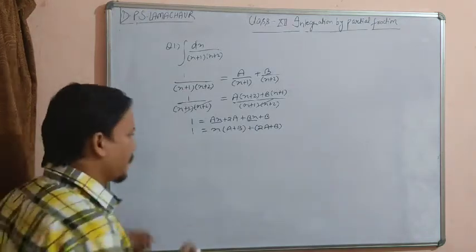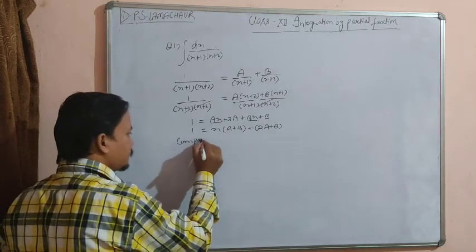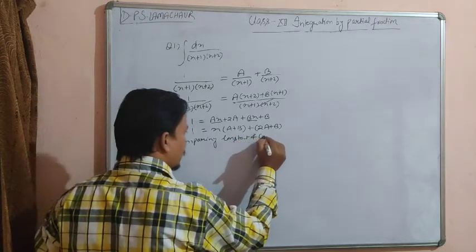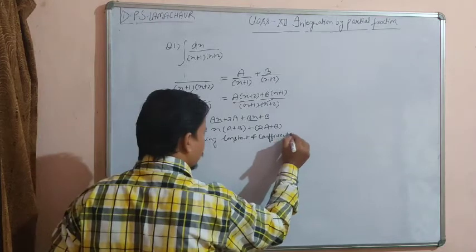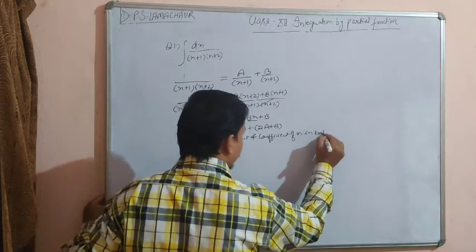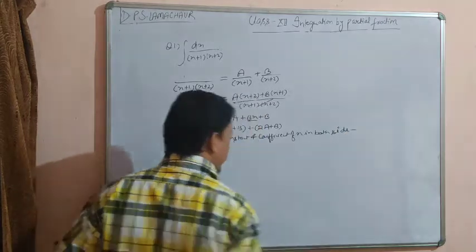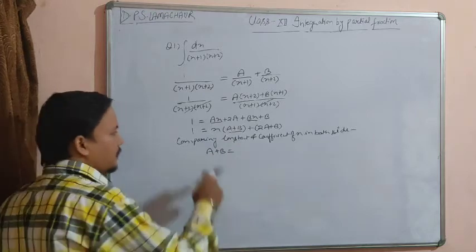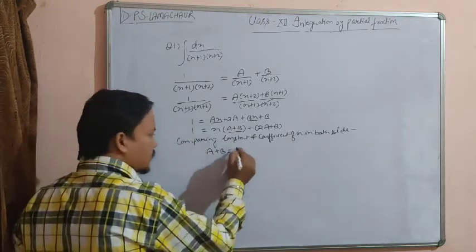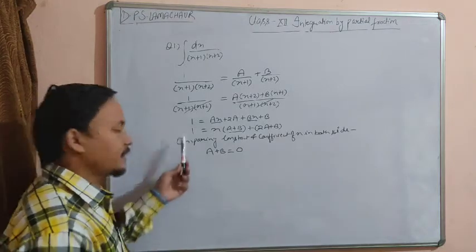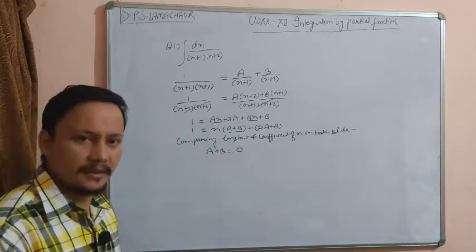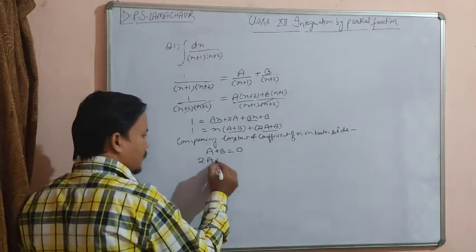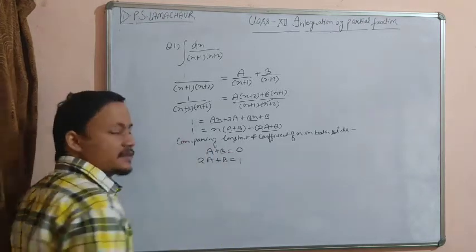Now we are going to compare both sides, the coefficient of the variable and the constant term. Comparing the constant and the coefficient of x on both sides, we get the value of a plus b, which is the coefficient of variable x, as 0, because on the left side there is no variable. So the value of a plus b is 0, and the constant term 2a plus b is equal to 1, because here the constant is 1.